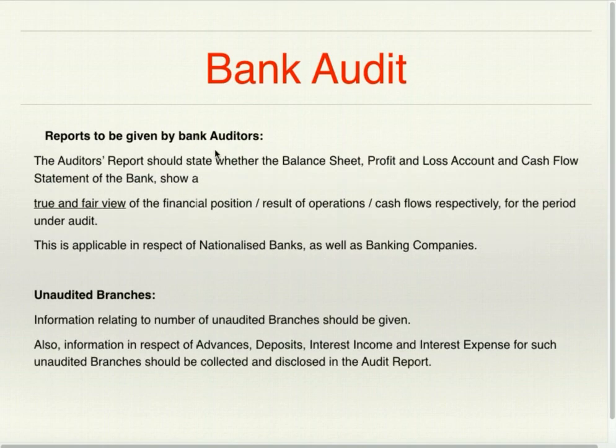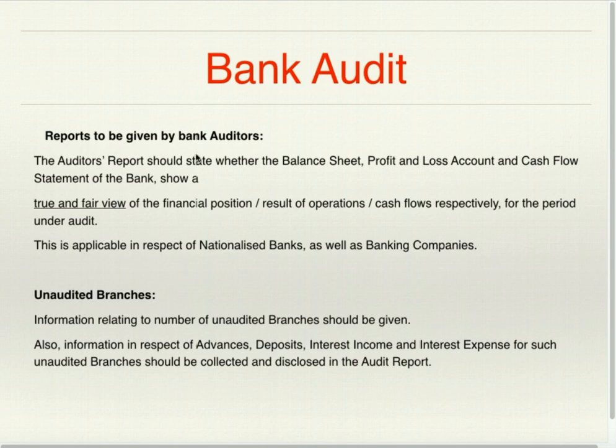Reports to be given by bank auditor. The auditor's report should state whether the balance sheet, profit and loss account and cash flow statement of a bank show a true and fair view of financial position, results of operations, that is profit or loss, and cash flow respectively for the period under audit. This is applicable in respect of nationalized banks as well as banking companies.